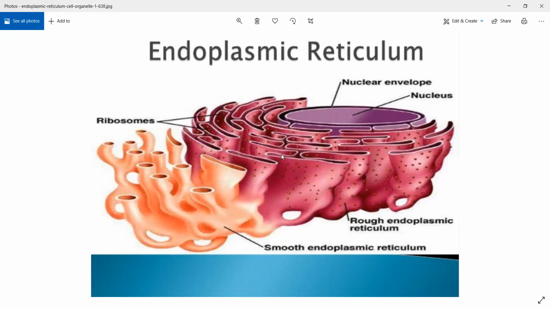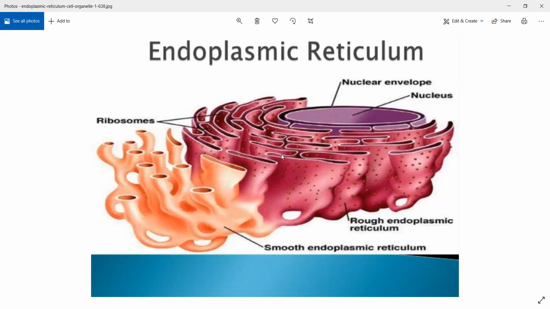Then we have rough endoplasmic reticulum. Now, rough endoplasmic reticulum, because it has ribosomes, it is called rough. And ribosomes का एक बहुत important function है, which is protein synthesis. मतलब rough endoplasmic reticulum also takes part in protein synthesis. It will not directly take part, but इन्हों क्या करते हैं? जो भी proteins produce हो रहे हैं उनको pack करके भेज देते हैं. Okay, think of rough endoplasmic reticulum as the stage on which ribosome is working. Okay, imagine it as an office where ribosome is performing protein synthesis.